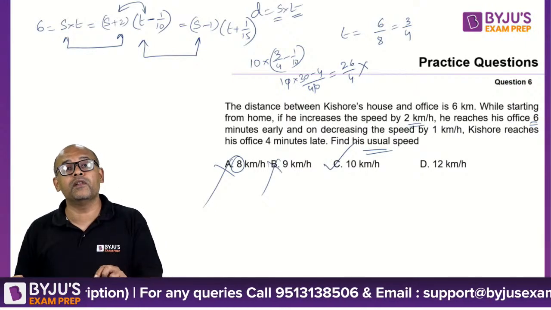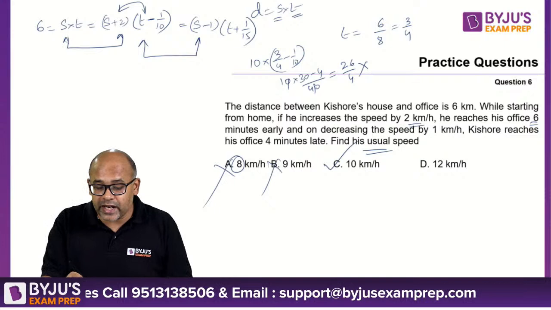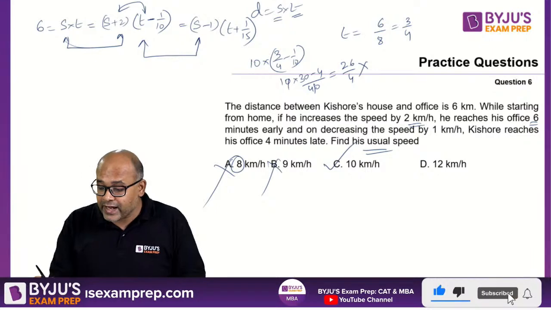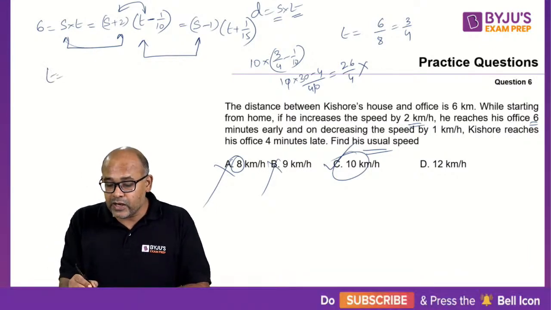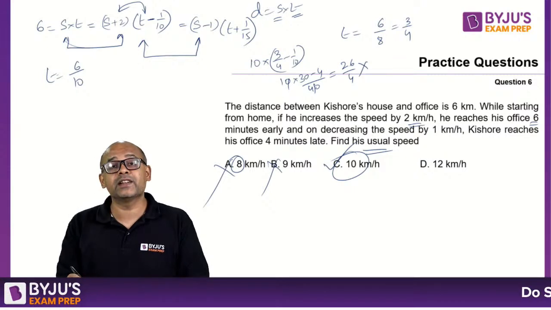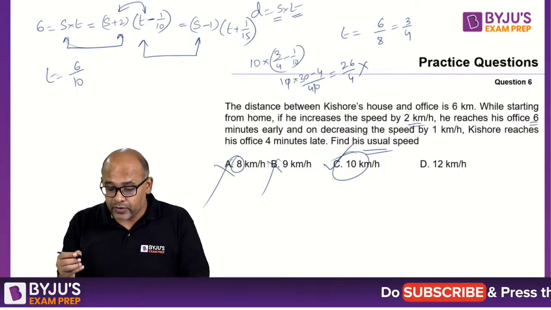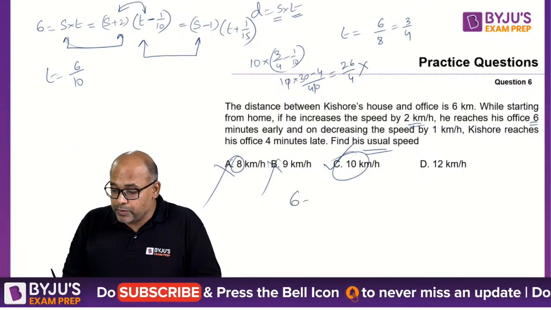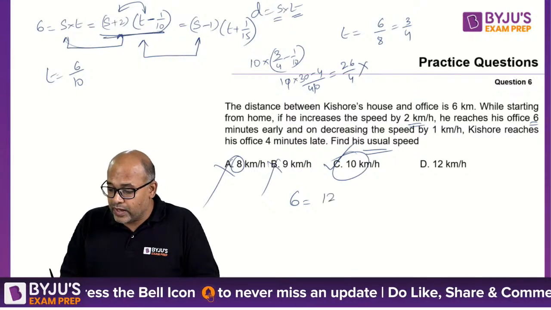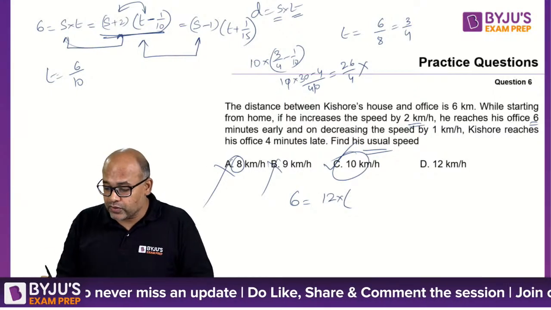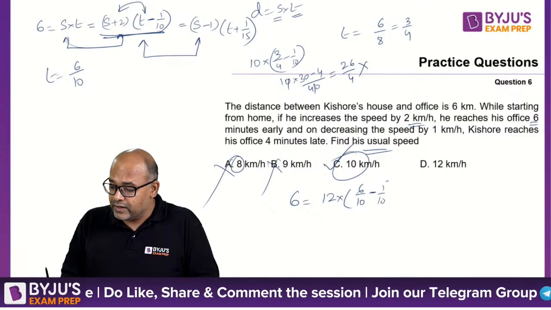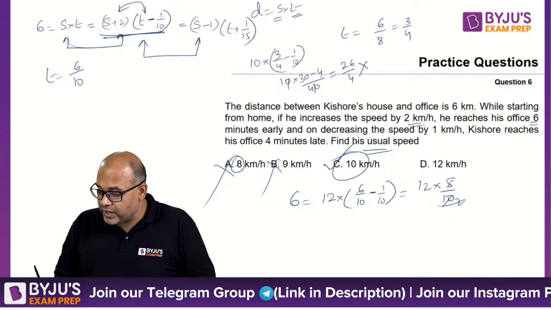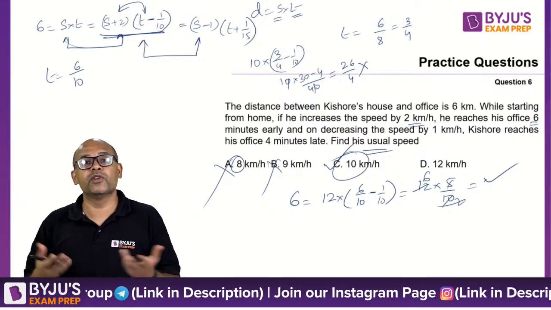The best way to solve this kind of question is not to sit and solve your S and T. The best way is through options only. If you take S as 10, then you'll get T as 6 by 10. Now see whether the equation matches. Your 6 should be equal to S plus 2, that is 12, into t minus 1 by 10, so that is 6 by 10 minus 1 by 10. This gives you 12 into 5 by 10, which is 6. Matching, 6 equals 6.